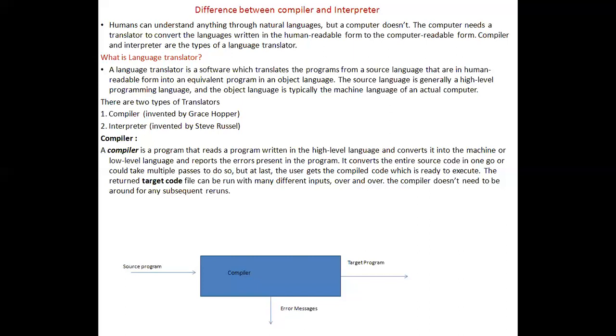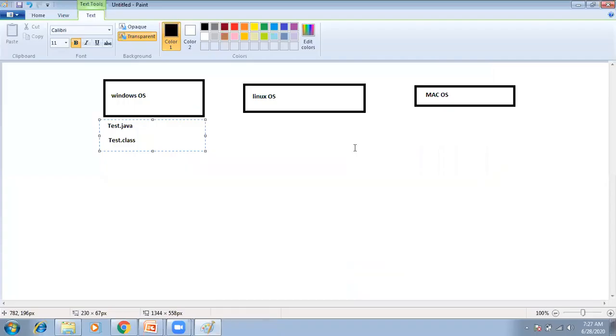Okay. See, now I am going to the compiler. Actually, what is a compiler? A compiler is nothing but something which reads a program written in a high-level language and converts it into machine code or low-level language, and reports the errors present in the program. Say, for example, I have written a program called test.java. Okay, test.java, I have written normal code, some code.